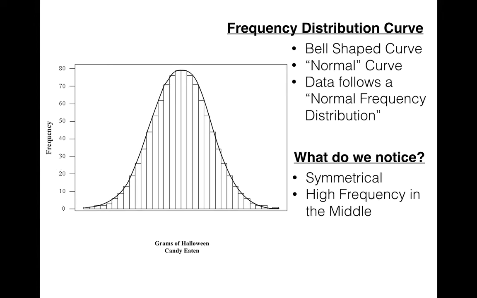We have a high frequency in the middle, right? A lot of people were in the middle, and we have a low frequency far away from the middle. Very few were really far away from that middle. And that's what a normal curve shows. That's what really any bell-shaped curve shows, and not all bell-shaped curves are normal distributions.